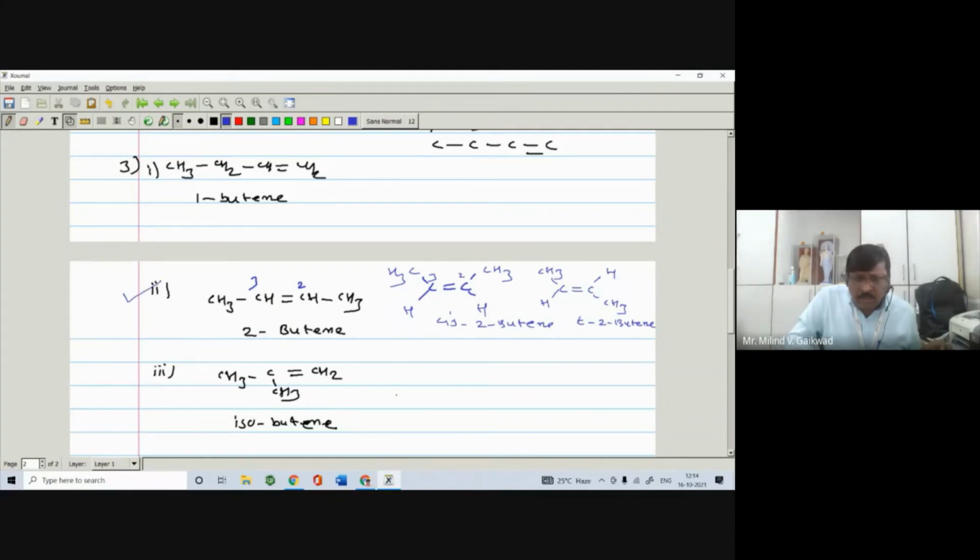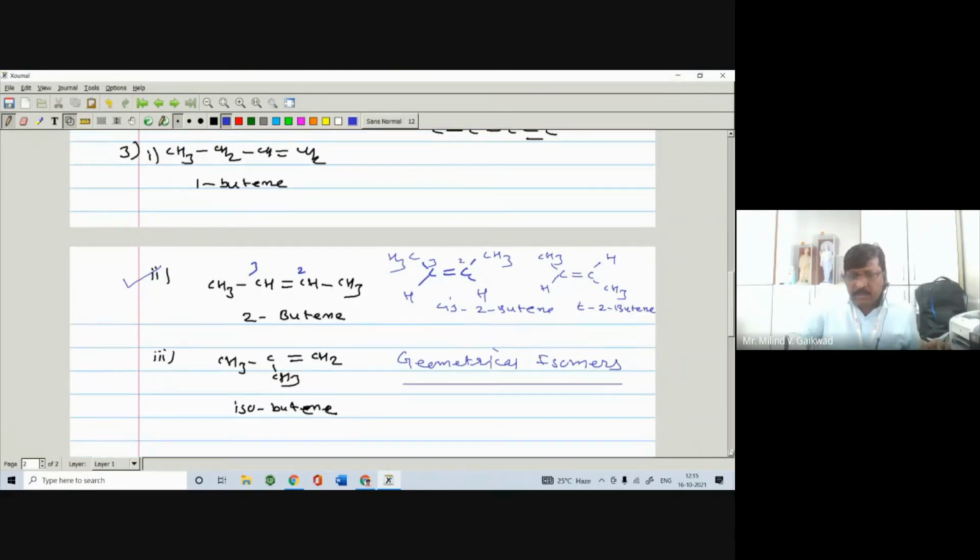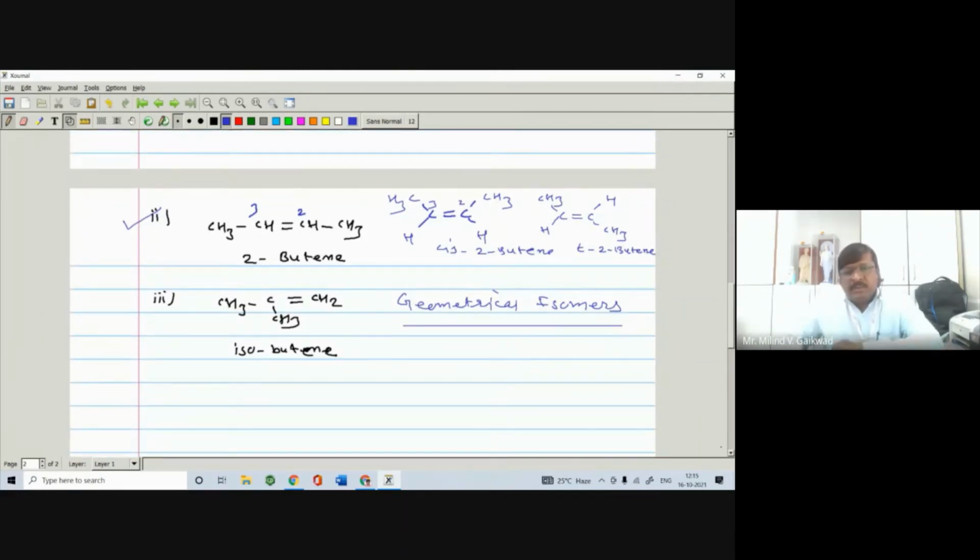Number two, geometrical isomerism. These are the geometrical isomers, or geometrical isomerism. What is meant by geometrical isomer or isomerism?